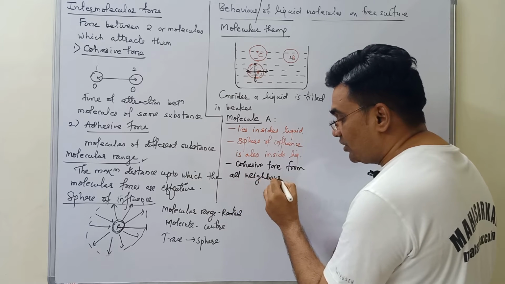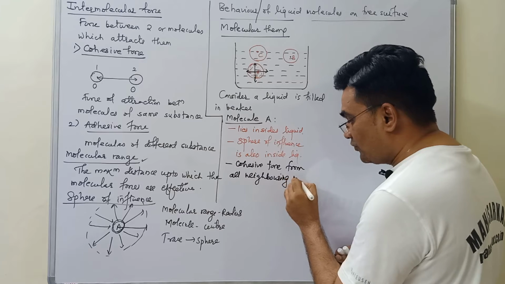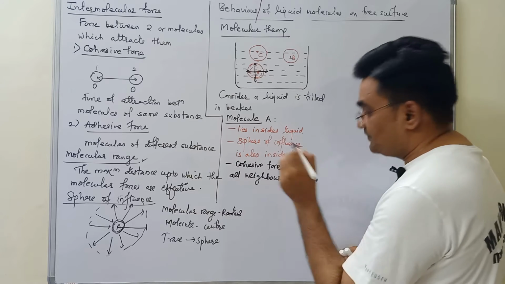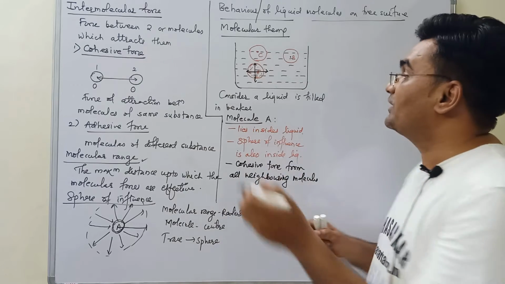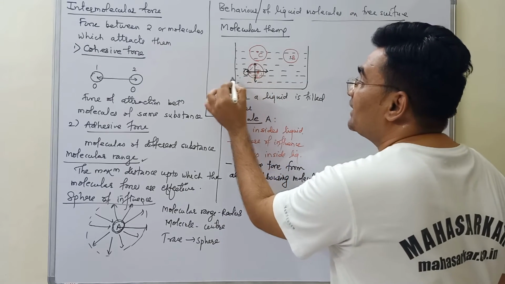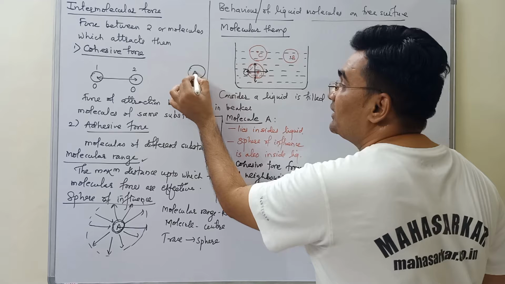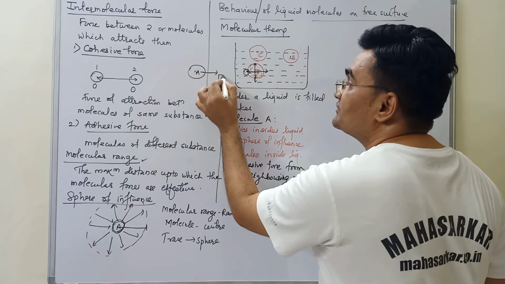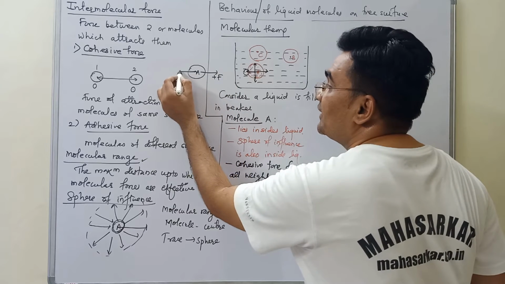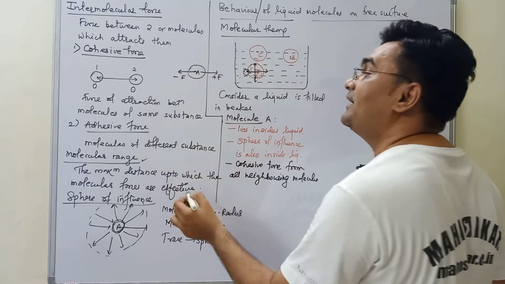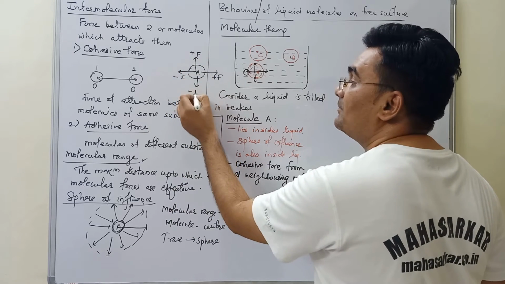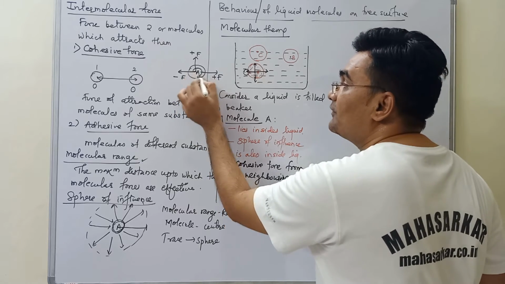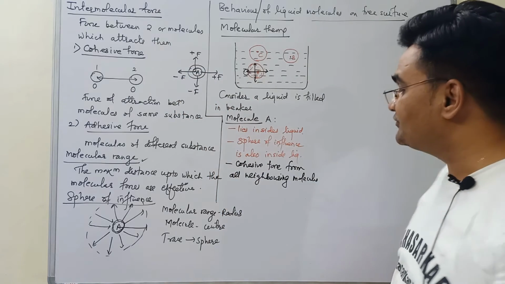The molecule here exerts force in this direction, say plus F. On this side, according to the direction, it will be minus F. This side again plus F, and this side minus F. So the resultant force acting on molecule A will be 0.